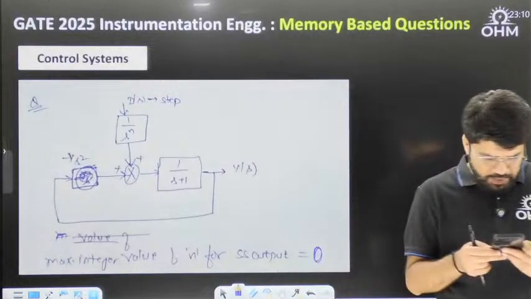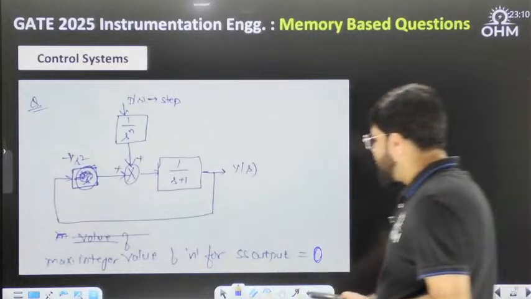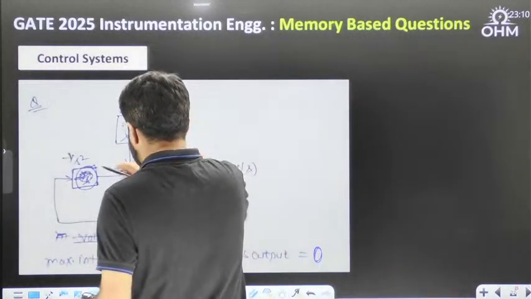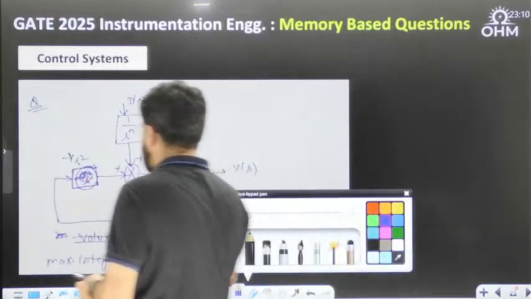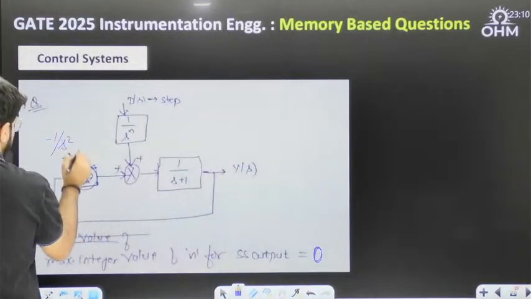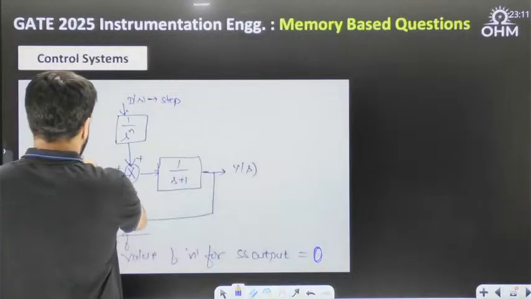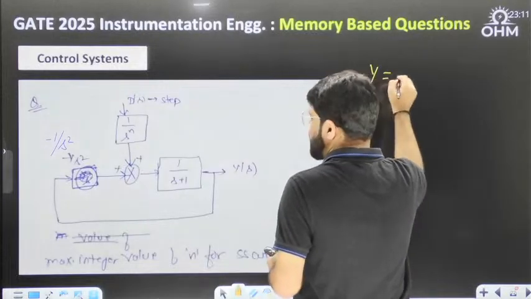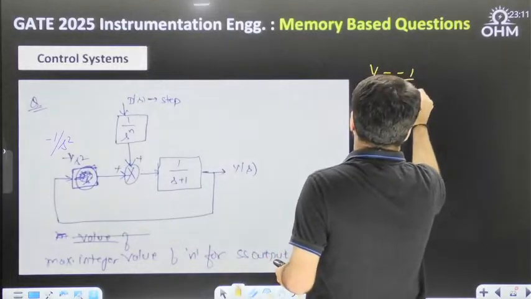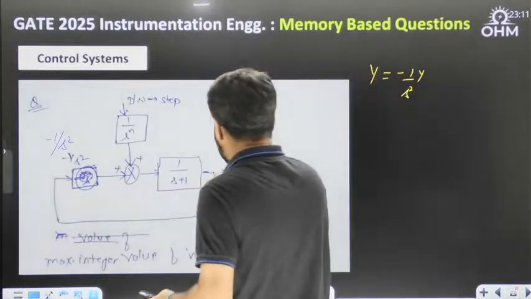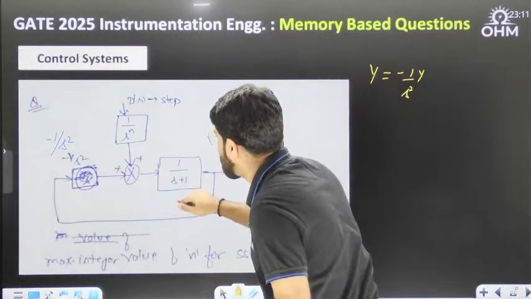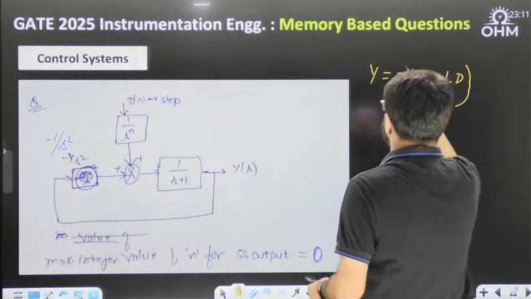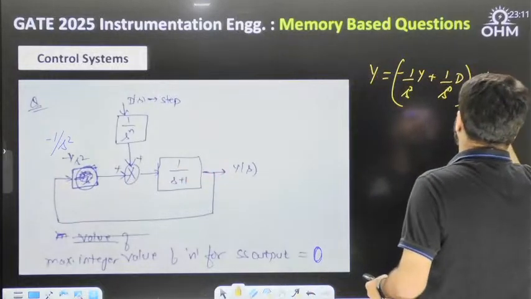Tell me, have you got this answer? First, this is minus 1 by s square. I'll write down the final output equation quickly. The output Y is minus 1 by s square times Y plus 1 upon s power n, the disturbance input, whole multiplied by 1 upon s plus 1.